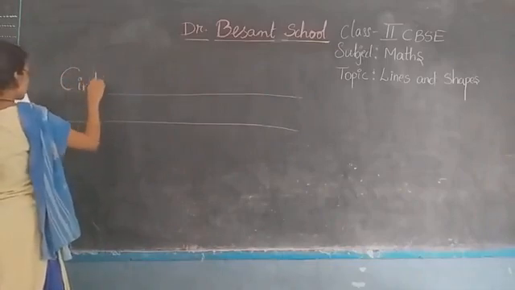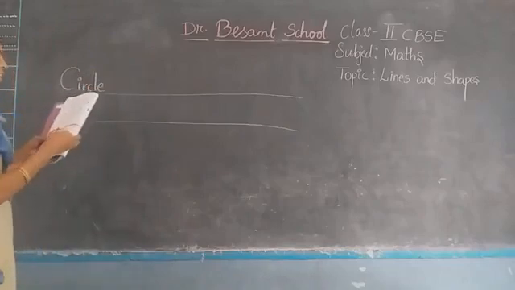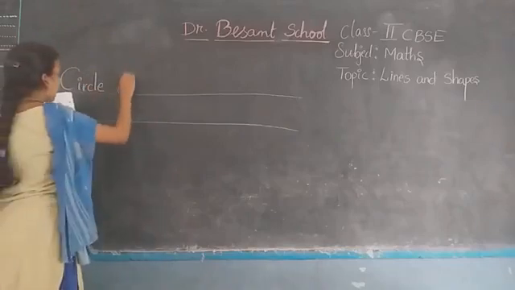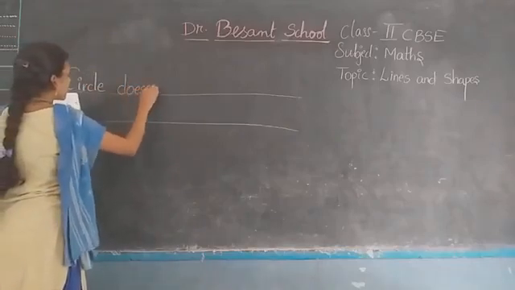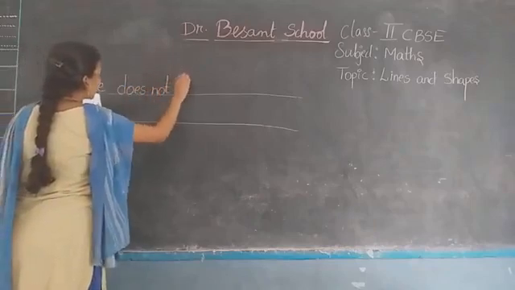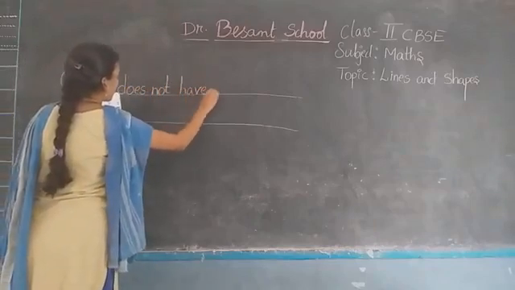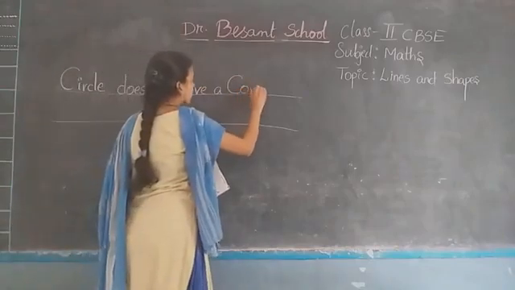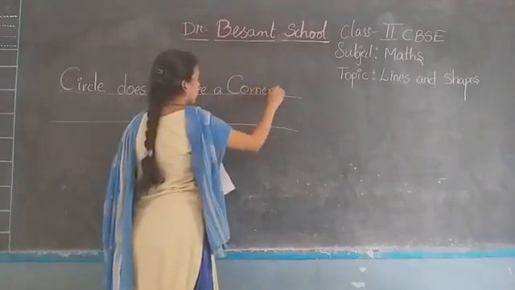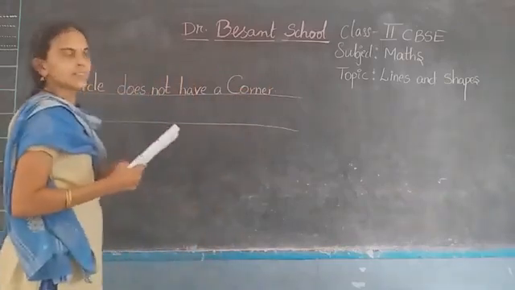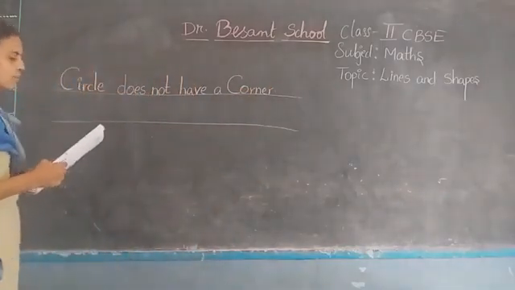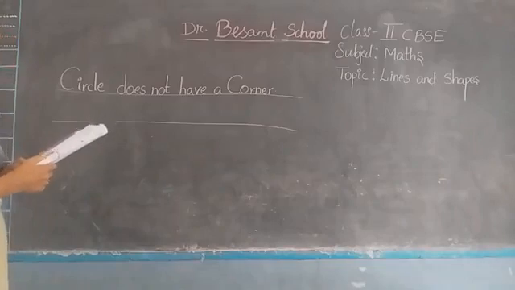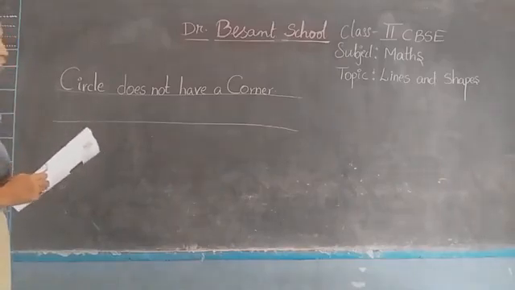Circle does not have a corner. So circle does not have any corner. And why? Why is it not having any corner?